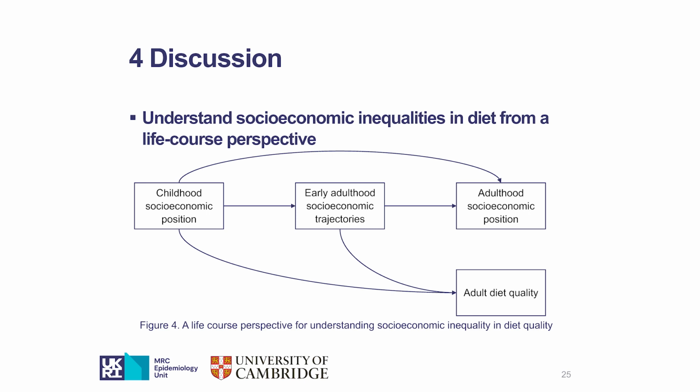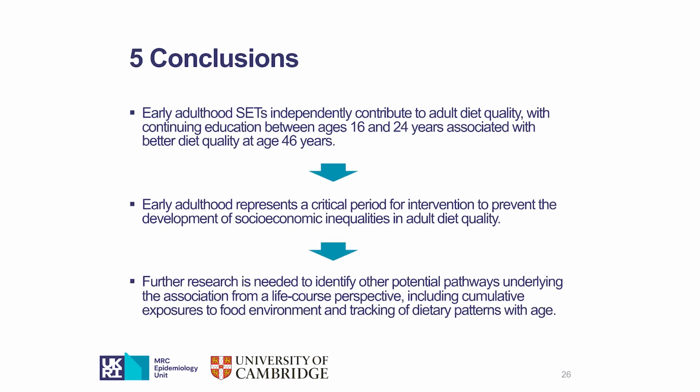We can see that after we take into account early adulthood SEP, adulthood SEP is no longer related to the adult diet quality. So in general, that shows us early adulthood represents a critical period of life for intervention to prevent the development of socioeconomic inequality in diet in later life.